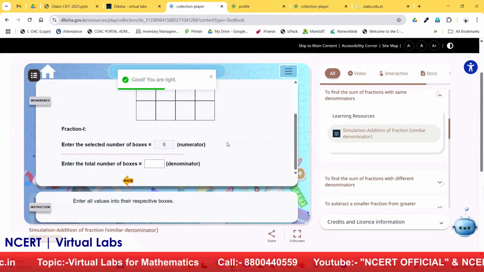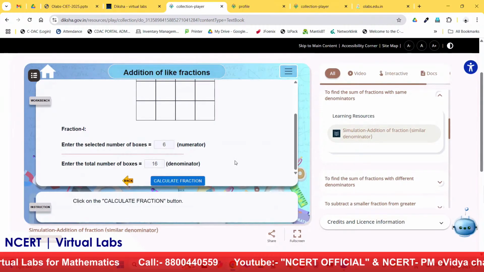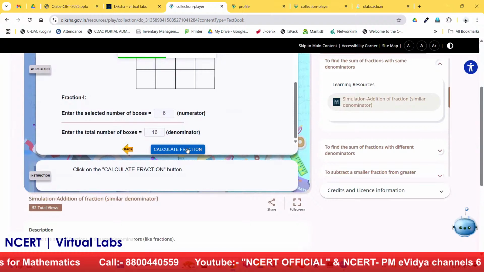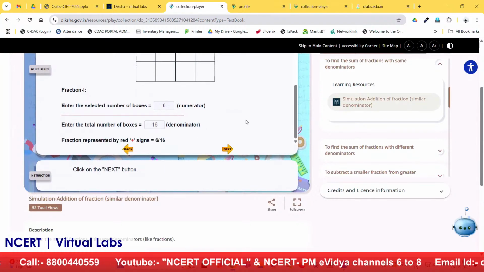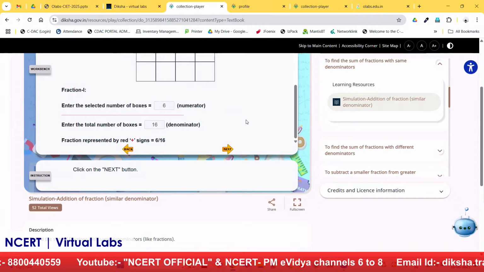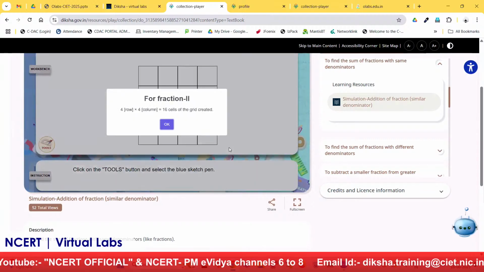Good, you are right, feedback is there. And what is the total number of boxes? It is 16. So here the button is there to calculate the fraction. I will click. You can see the fraction represented by red sign is 6 by 16. Okay. So here is the first fraction which we have created in the lab of addition of fraction.